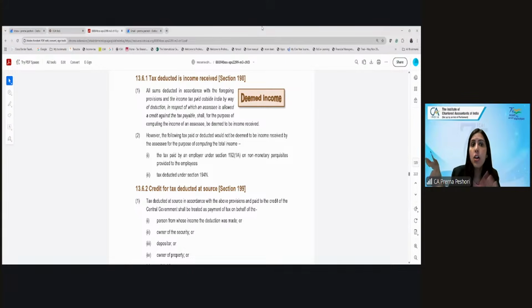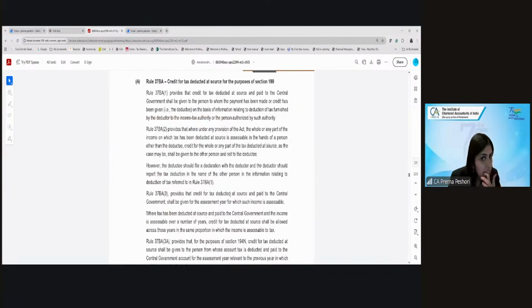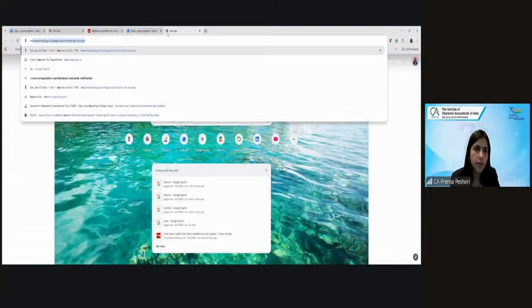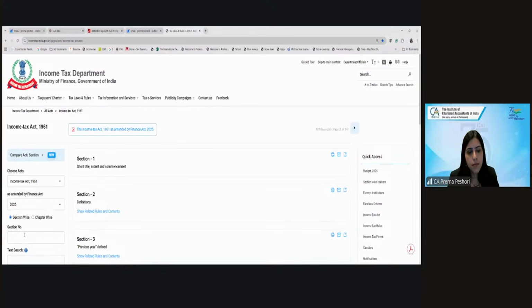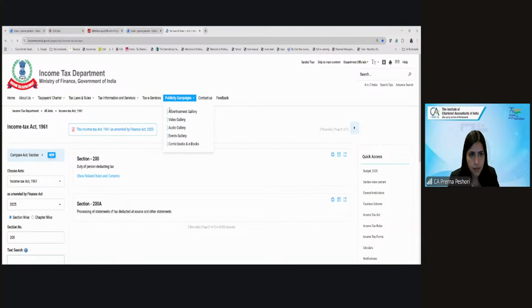The TDS credit appears under the 26AS. Are we clear? So the payer, when he deducts the TDS, has certain duties. What are his duties? He has to deposit it to the government by the due date, and he has to file the return for the TDS every quarter, and he also has to give the certificate to the payee that he has deducted and paid to the government.